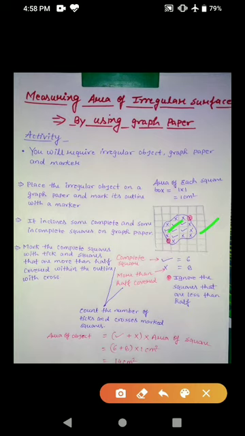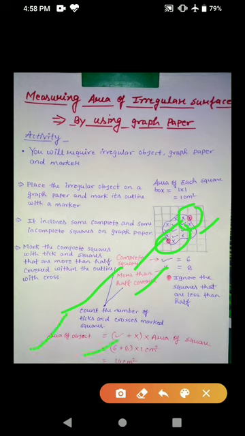Count the number of ticks and crosses. Mark squares, ignoring the squares that are less than half. Now multiply the sum of all marked squares by the area of each square to get the approximate area of the object. So here count the total number of complete square boxes and the total number of incomplete square boxes, 6 and 8. So put these values in this formula.